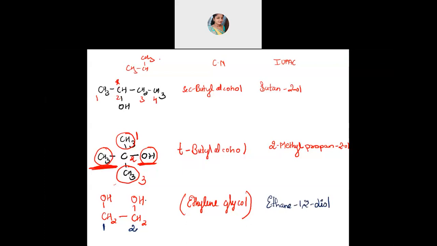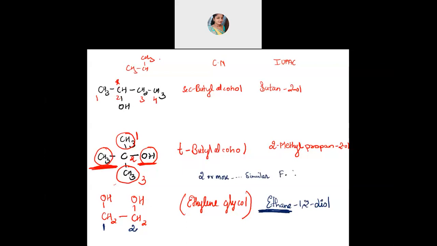If there are 2 or more than 2 similar functional groups present, then the full name of the alkane should be written. If you are not able to recall, write it somewhere.